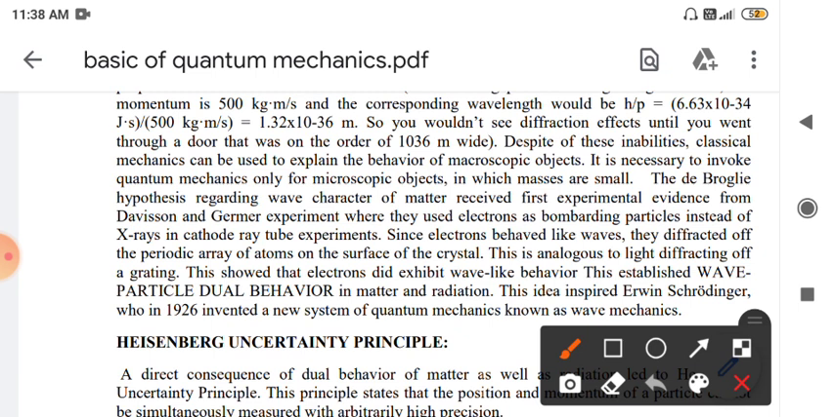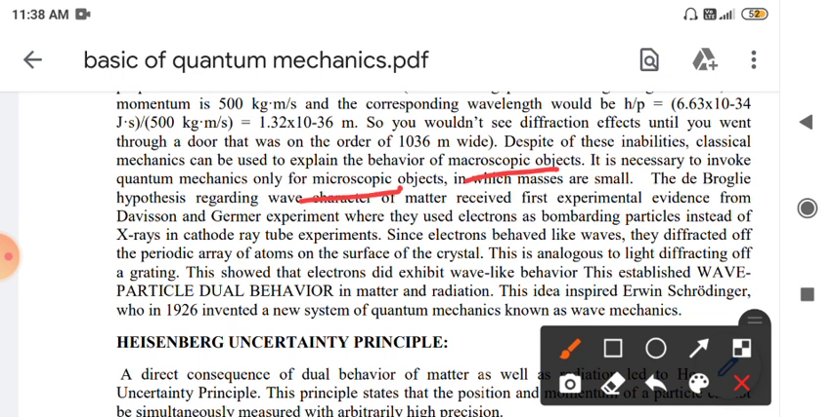Despite these inabilities, classical mechanics can be used to explain the behavior of macroscopic objects, and it is necessary to use quantum mechanics only for microscopic objects. So this is the basic difference: classical mechanics is applicable only for macroscopic objects, and quantum mechanics is applicable for microscopic objects like electrons, photons, etc.